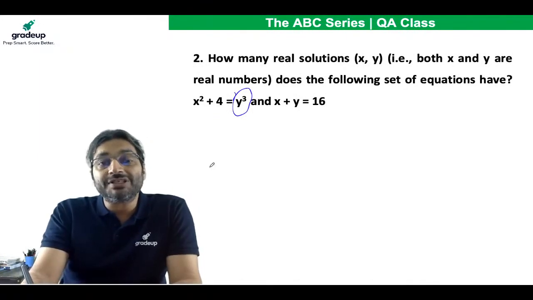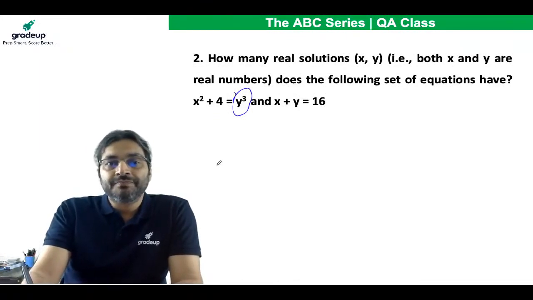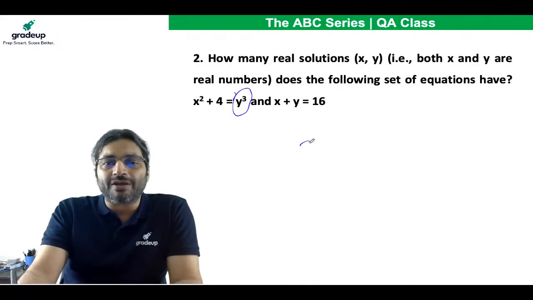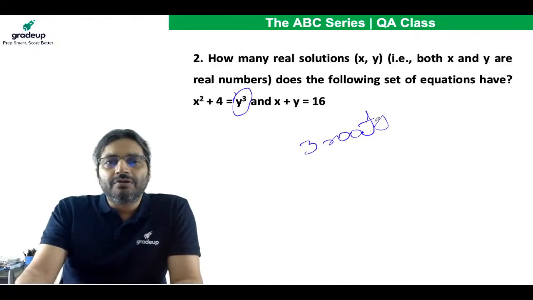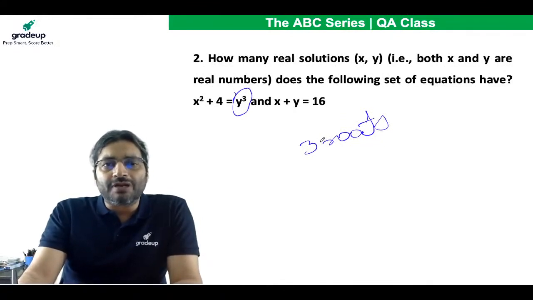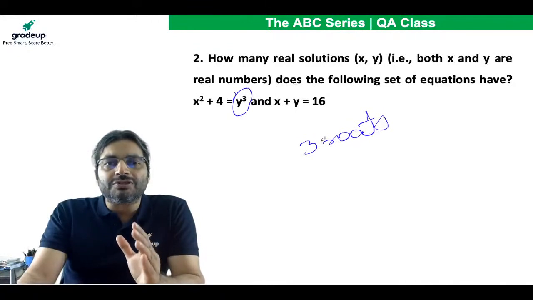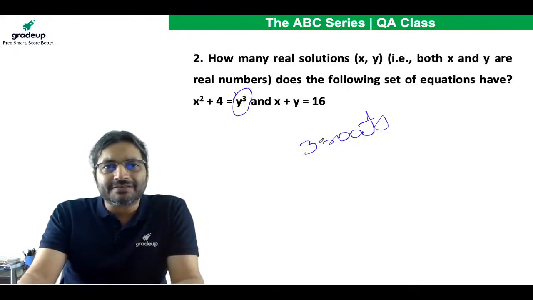A cubic equation will have 3 roots. And mind you, the total number of imaginary roots will be either 0 or 2, because imaginary roots are always in conjugate pairs.